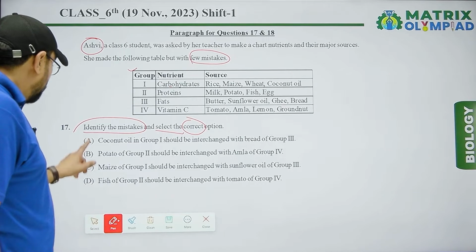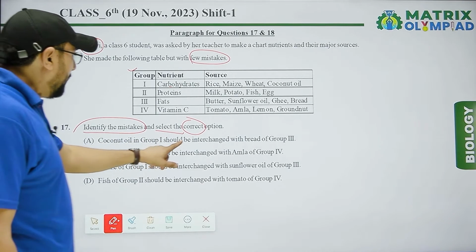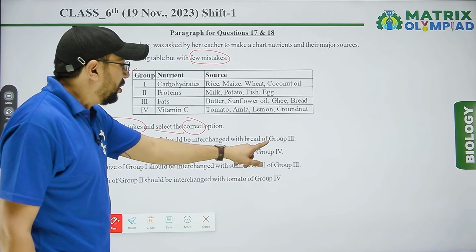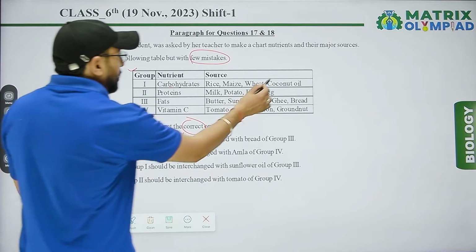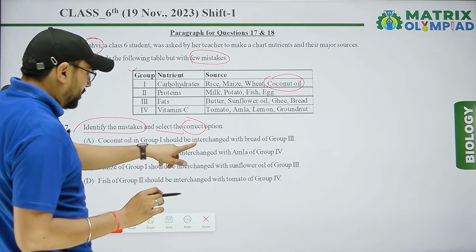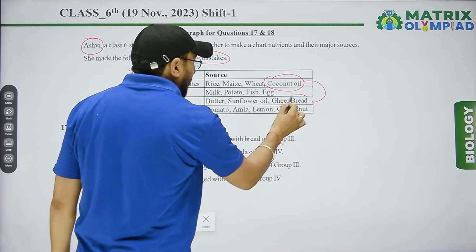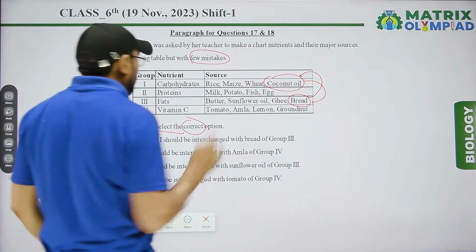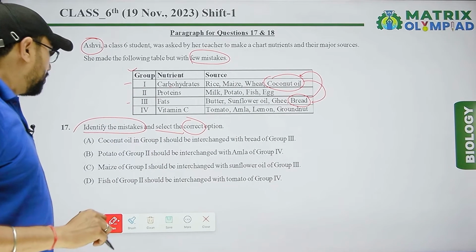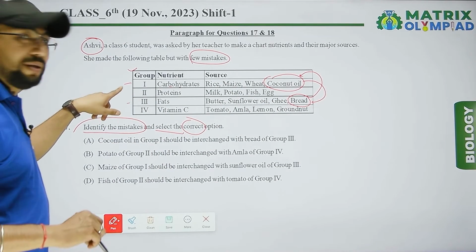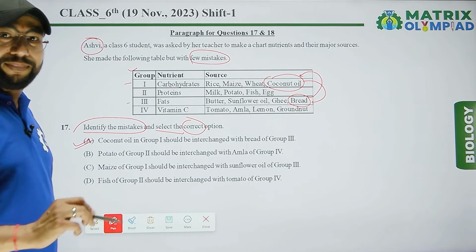First option: coconut oil in group first should be interchanged with bread of group third. It means coconut oil in group first is interchanged with bread of group third. This one goes here and bread goes here. Coconut oil is fat, bread is carbohydrate. So according to this table, the mistake is option A.